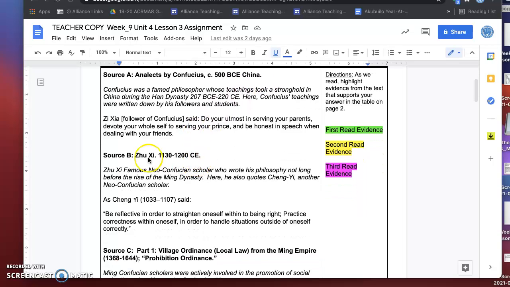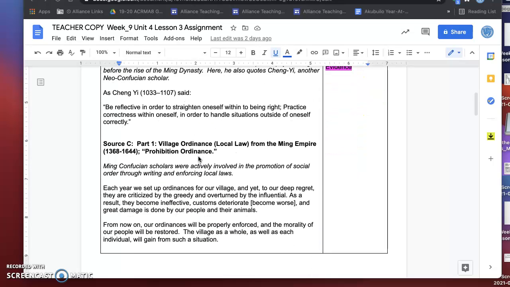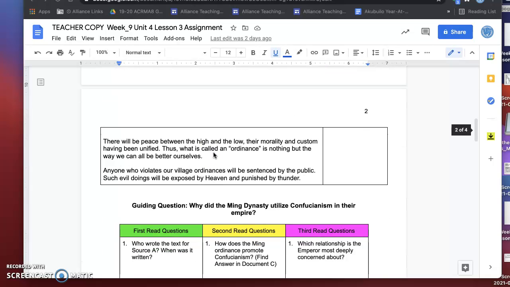Source B, Zhu Shi, 1130 to 1200 CE. And source C, part 1, village ordinance, local law from the Ming Empire, 1368 to 1644, prohibition ordinance.